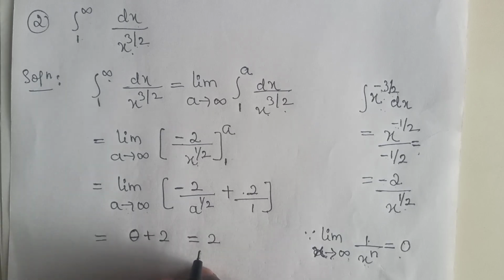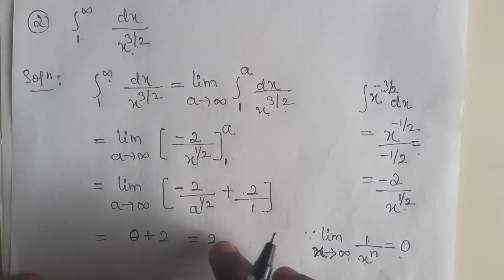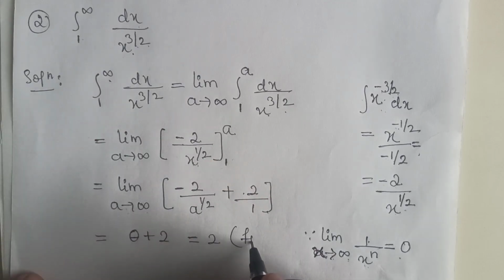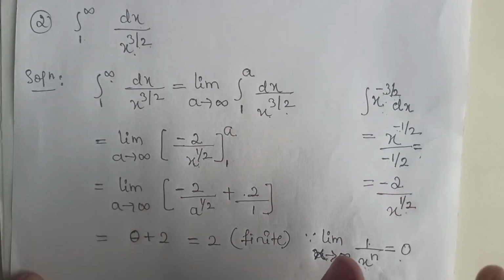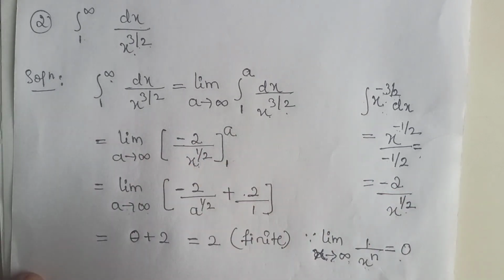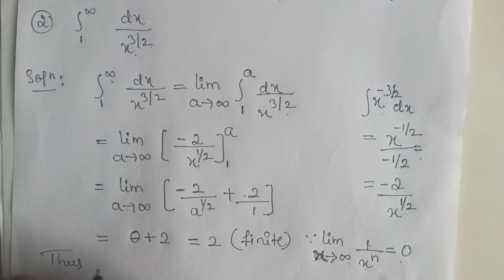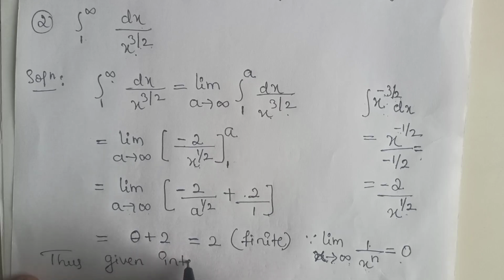Therefore we can say that the given integral is a finite value, therefore the limit exists finitely, therefore the given improper integral is convergent. Thus the given integral is convergent.